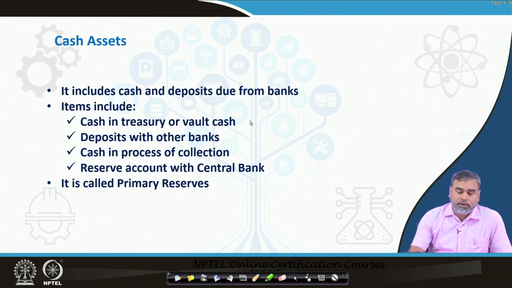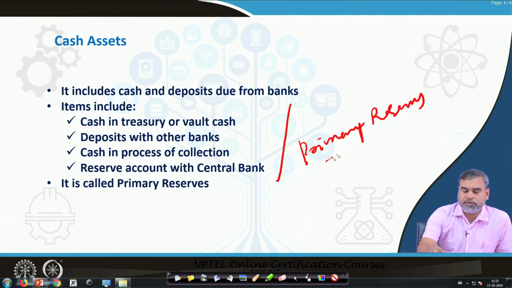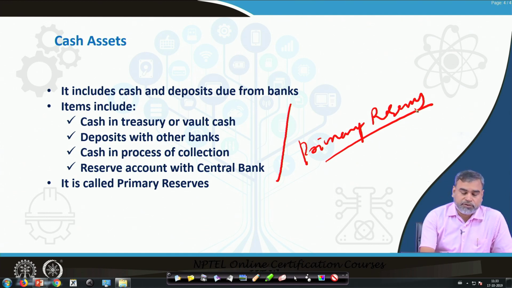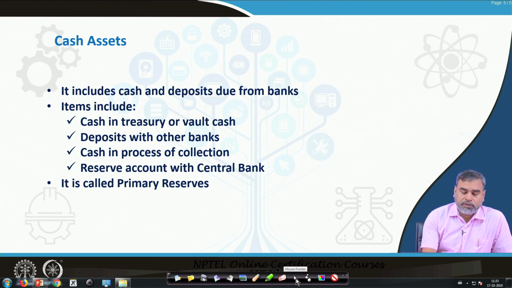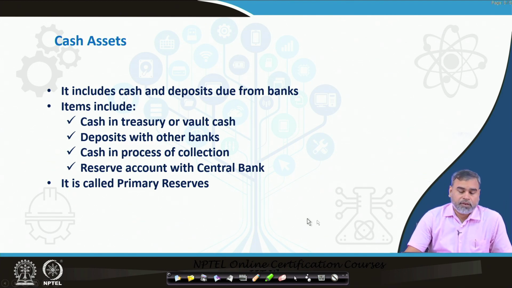And if you combine all these four, it is basically called the primary reserves. The primary reserves means the reserves which are available to all the commercial banks which are operating in the economic system or in the financial system. So, these are basically called the primary reserve, and these are highly liquid and short term in nature.